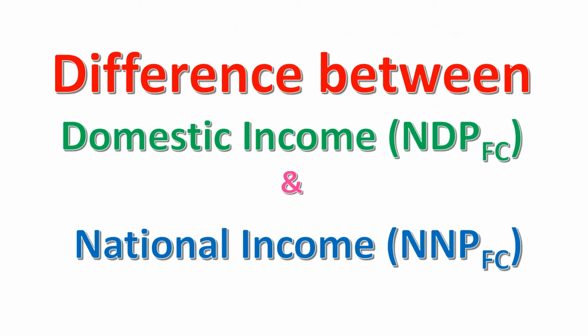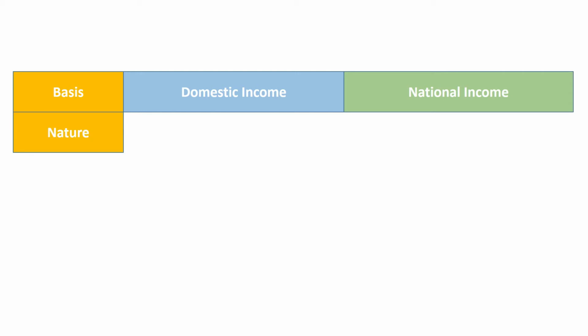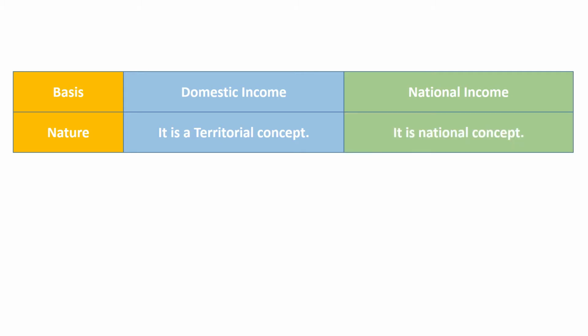Now we will discuss the difference between domestic income and national income. First column is basis, second column is domestic income, and third column is national income. First basis is nature. Domestic income is a territorial concept as it is the value of all final goods and services produced within a domestic territory. National income is a national concept as it is the value of all final goods and services produced by normal residents of a country.